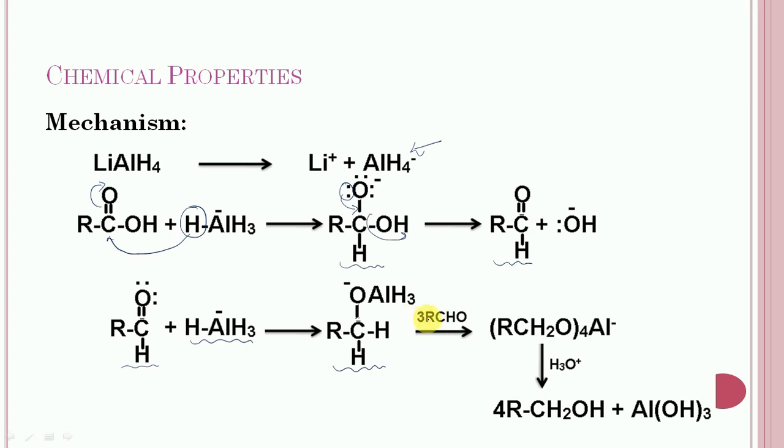Now this step will occur 3 more times, so that this intermediate will get formed, and it is finally hydrolyzed to give 4 moles of alcohols. So it is the reduction of carboxylic acid with lithium aluminum hydride.